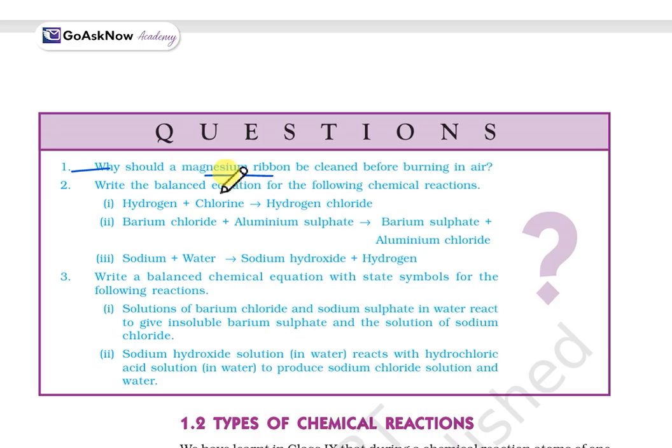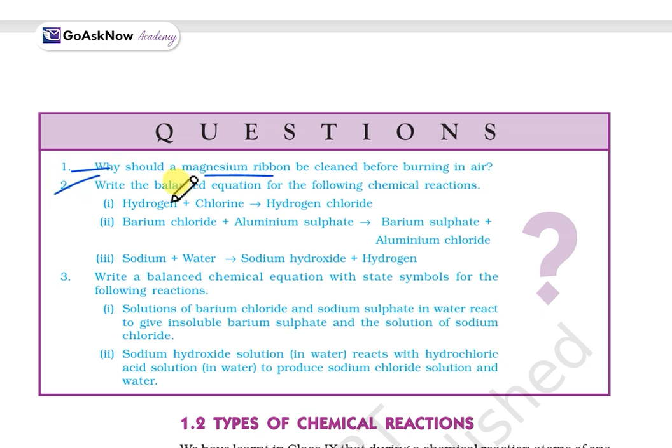So this is the reason why the magnesium ribbon is to be cleaned before burning in air. Magnesium ribbon should be cleaned before burning to remove the thin layer of magnesium oxide formed on its surface, and this oxide layer prevents the metal from burning easily.